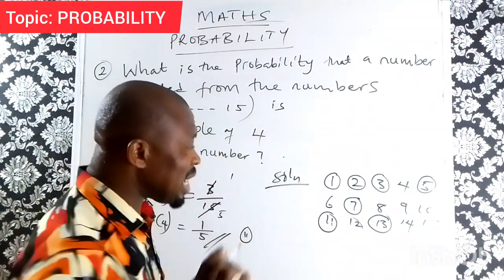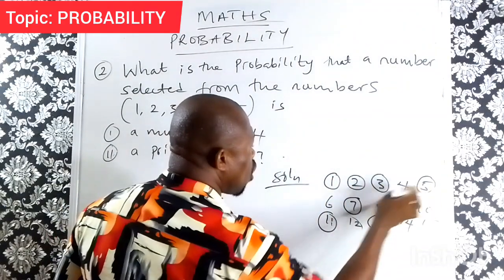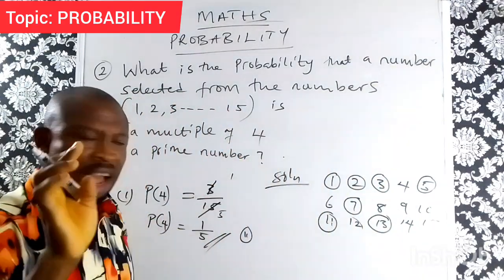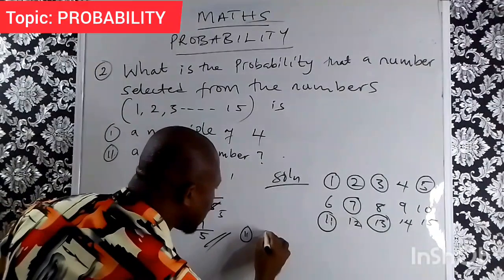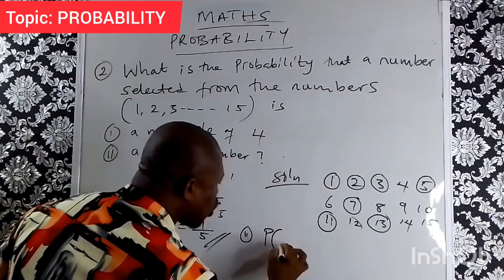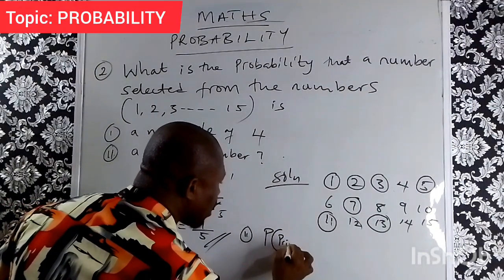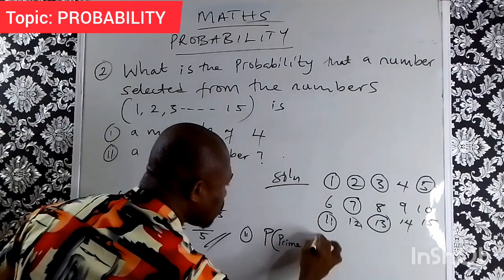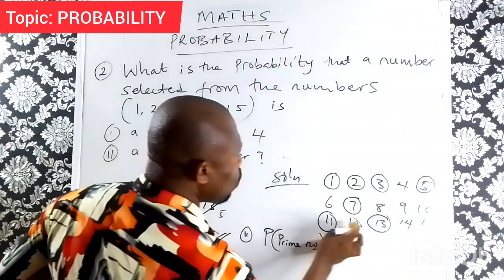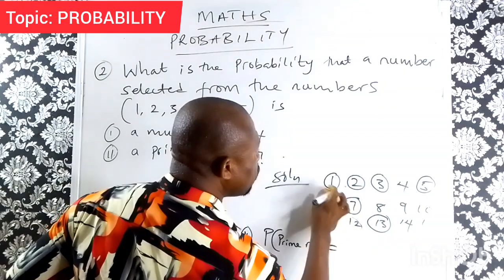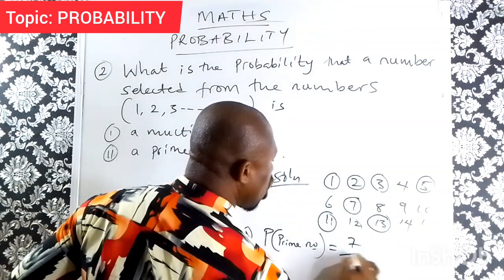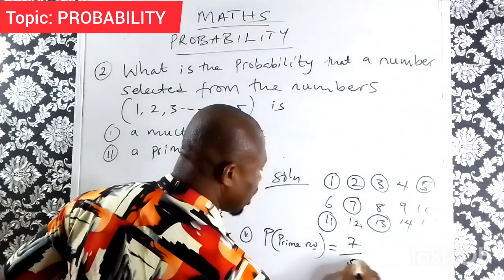Prime numbers here are 1, 2, 3, 4, 5, 6, 7. Therefore, the probability of getting a prime number is 7 all over the entire number. The entire number is 15.